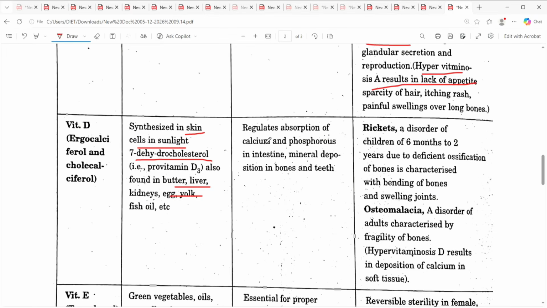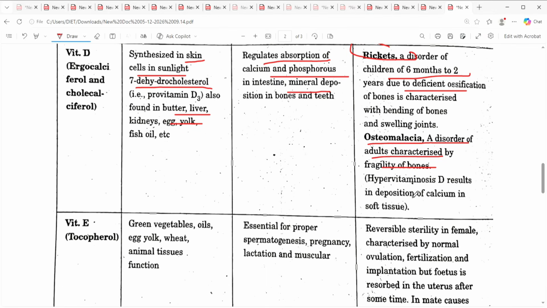It regulates absorption of calcium and phosphate and mineral deposition of bones and teeth. Its deficiency causes rickets, a disorder in children from 6 months to 2 years due to deficient ossification, where strengthening of bones is lacking, or osteomalacia, a disorder of adults characterized by fragility of bones. Hypervitaminosis results in deposition of calcium in soft tissue.